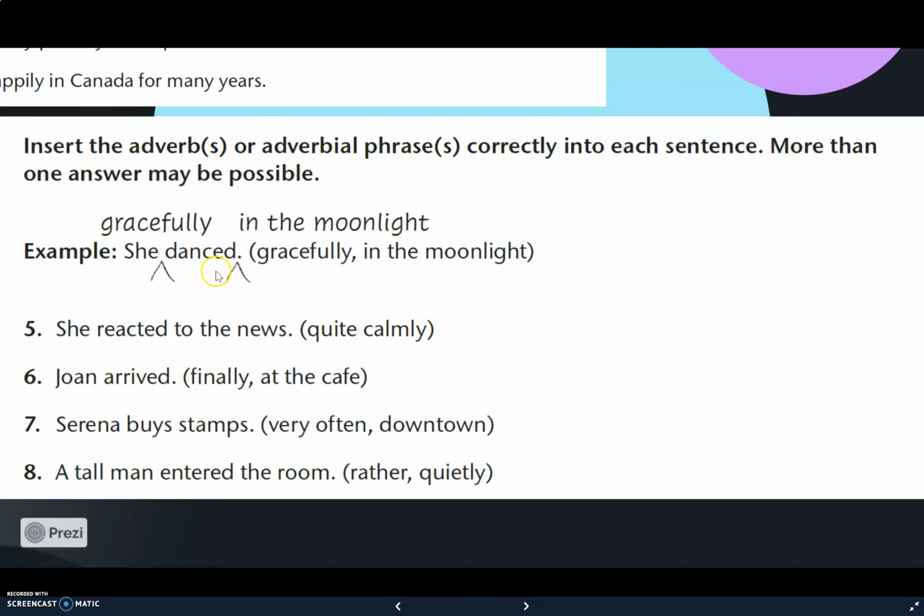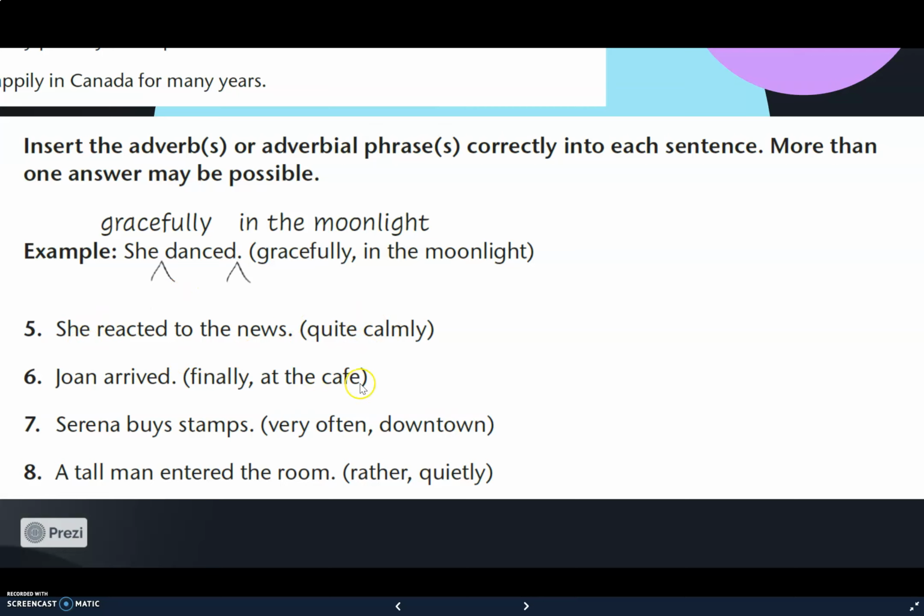Gracefully, comma, she danced in the moonlight. The second option: she gracefully danced in the moonlight. The last one: she danced gracefully in the moonlight, and she danced in the moonlight gracefully.